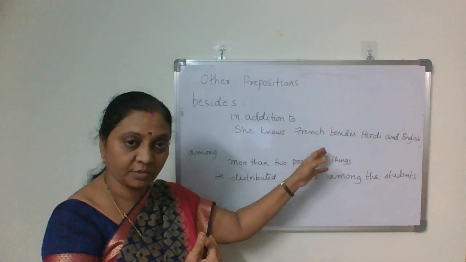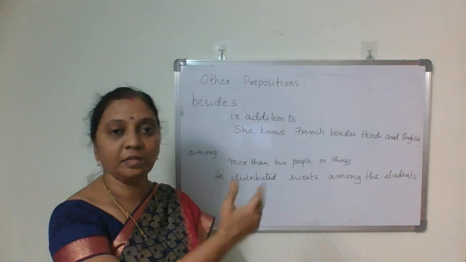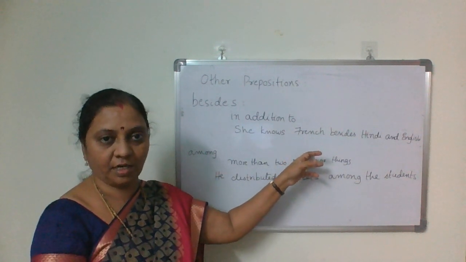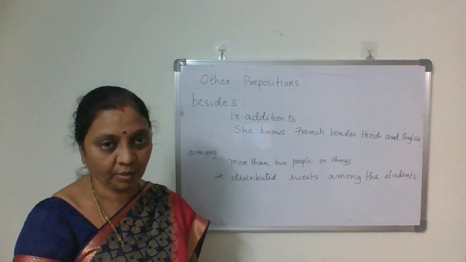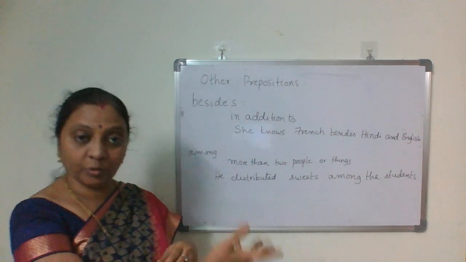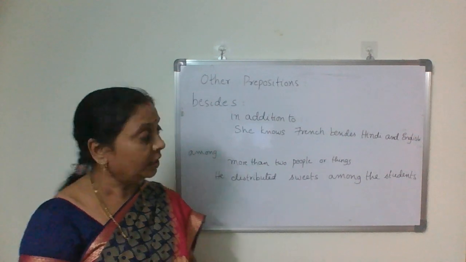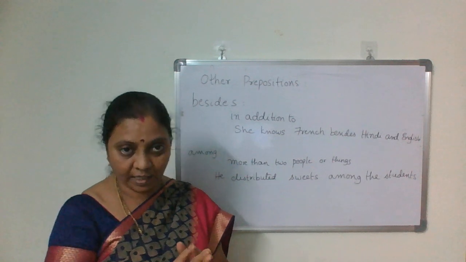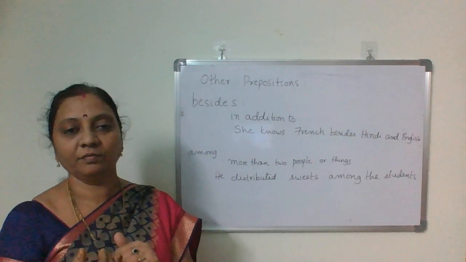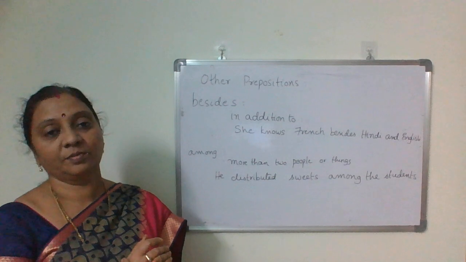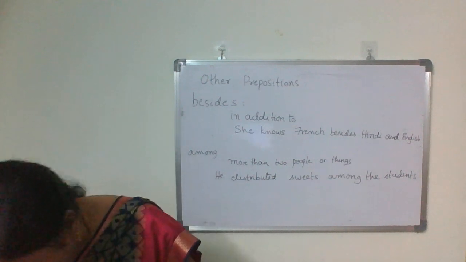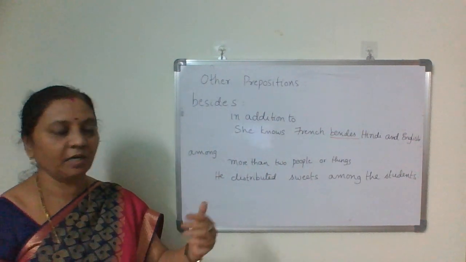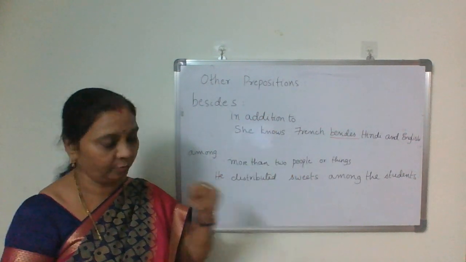In addition to Hindi and English, she knows one more, French. They have two flats besides 100 acres of land. In addition to that, they have this. So in such cases, we use besides. Besides is a preposition. So beside, by the side of; besides, in addition to.